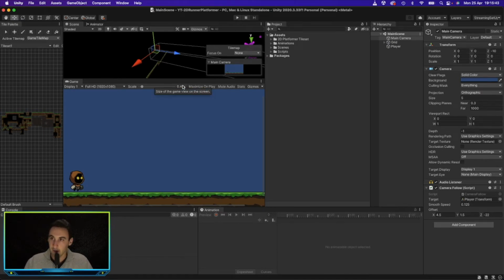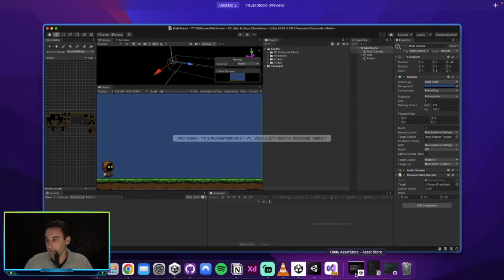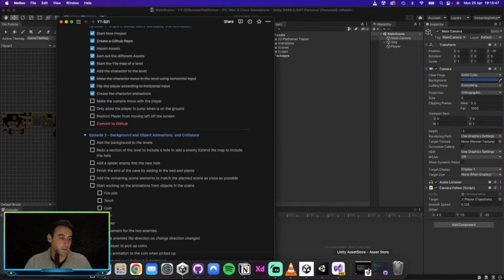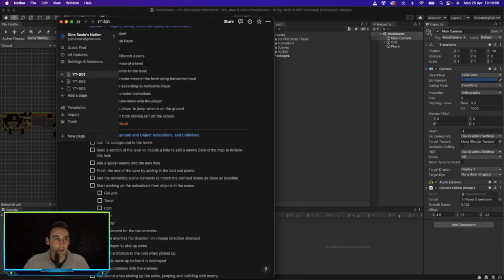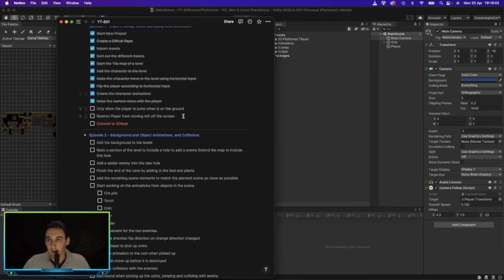Let's see what's next. Now we need to allow the player to jump up and down. First we're going to do that, and then we will only allow the player to jump when he is on the ground.